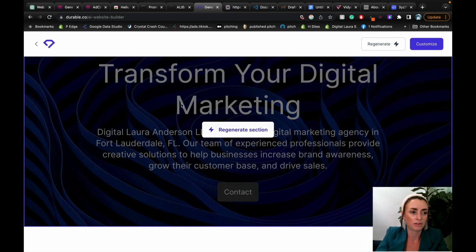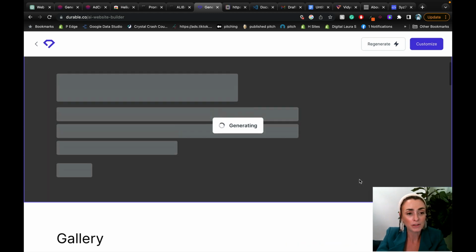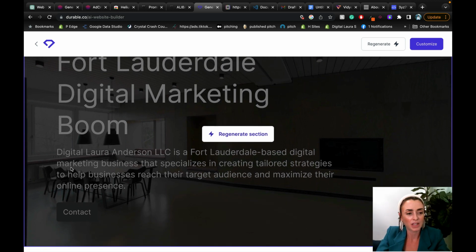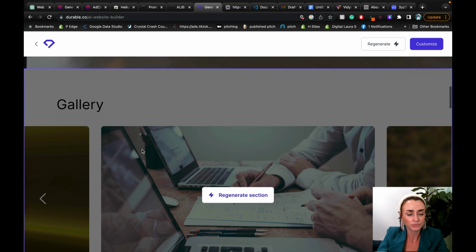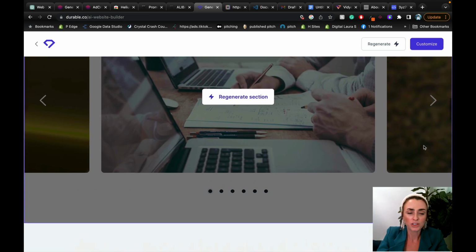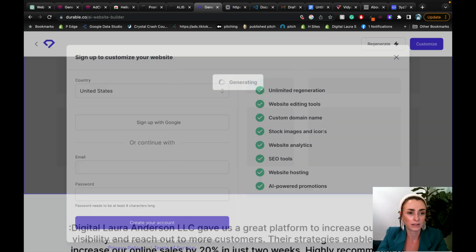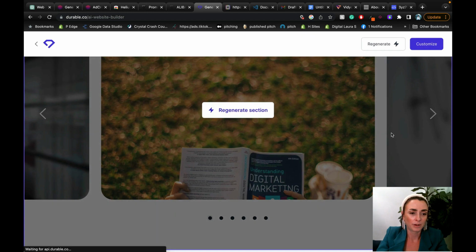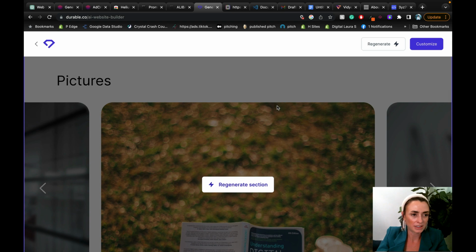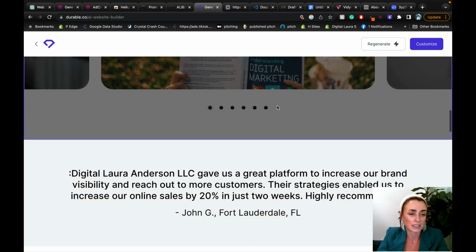That's obviously a tacky background, but you could customize it to whatever background you want, or you could just have it spruce up something else for you. Let's see what it's going to be. This one's cool. This is a lot better, I think. And then it has a contact button form. This has a gallery. You could probably describe your services on here. Or you could just take it out. Or we can regenerate it. Give us something else. I don't want to make an account just yet. So it's just more gallery photos. I'd probably take this out. It doesn't make sense to have on my page, but no problem. It's nice that they gave us the option.